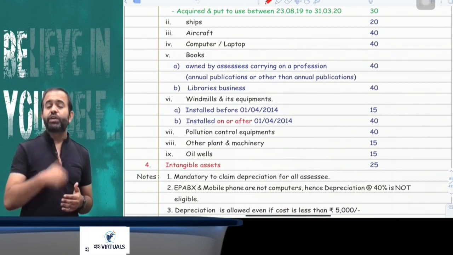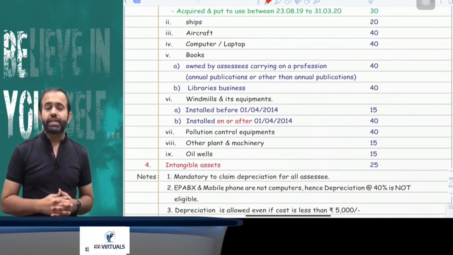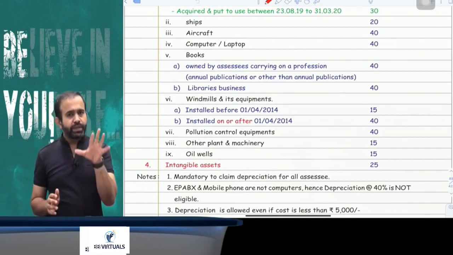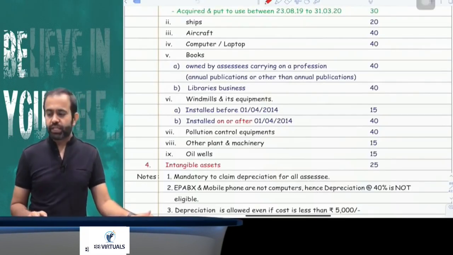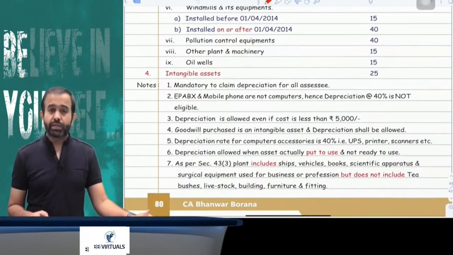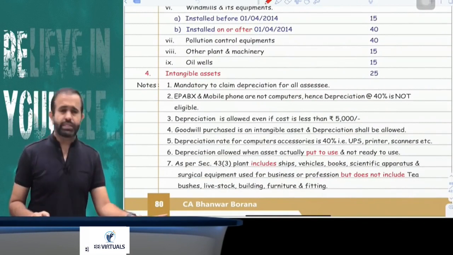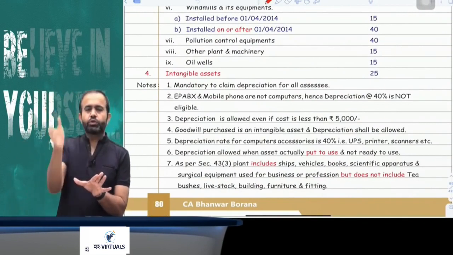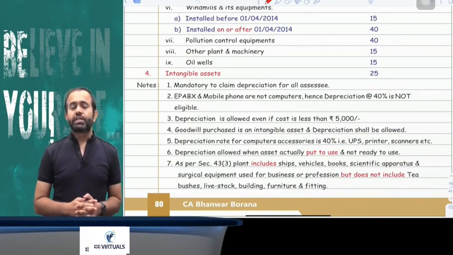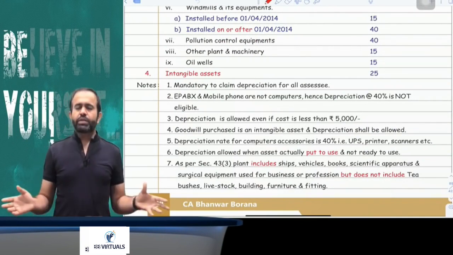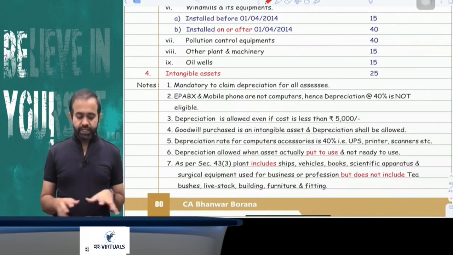In case of windmills installed before 1/4/2014, depreciation was 15%, but for windmills installed on or after 1/4/2014, your depreciation rate is 40%. Earlier it was 15%. Now try to understand, in case of oil wells, your depreciation rate is 15%.